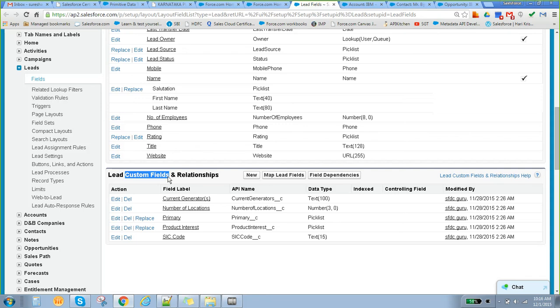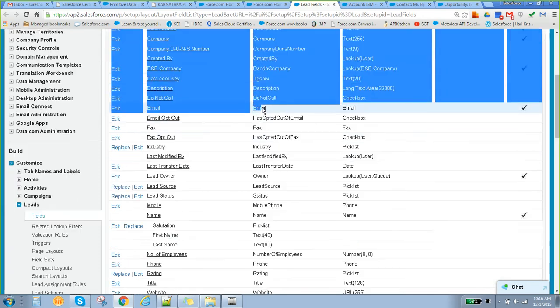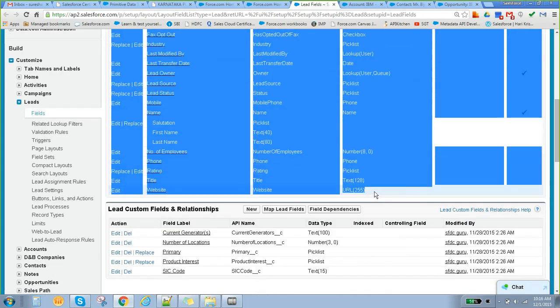That's the one thing. Same like custom fields, standard fields are the standard fields given by Salesforce. Custom fields are the ones we create as per our needs. You got it right.